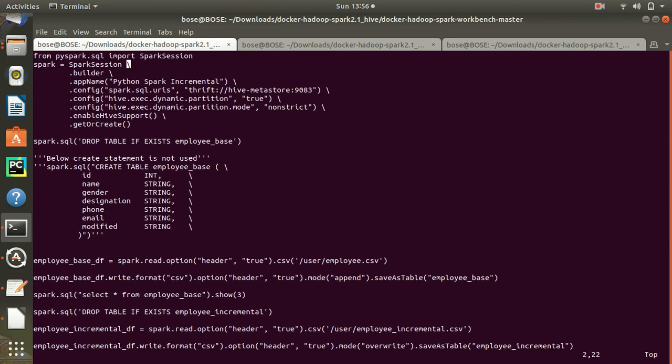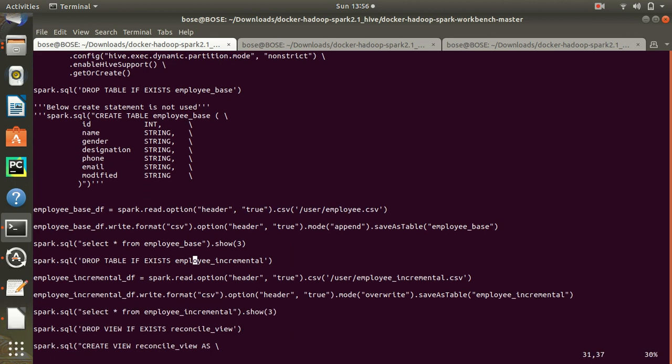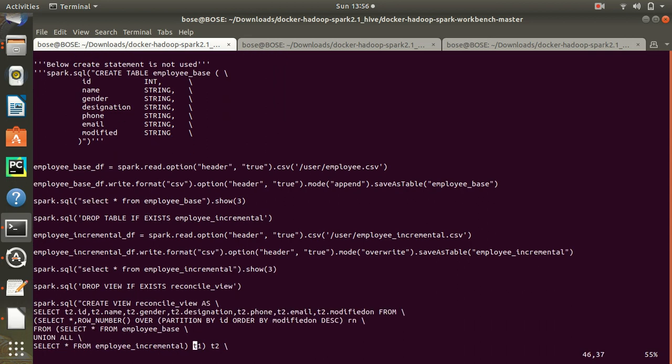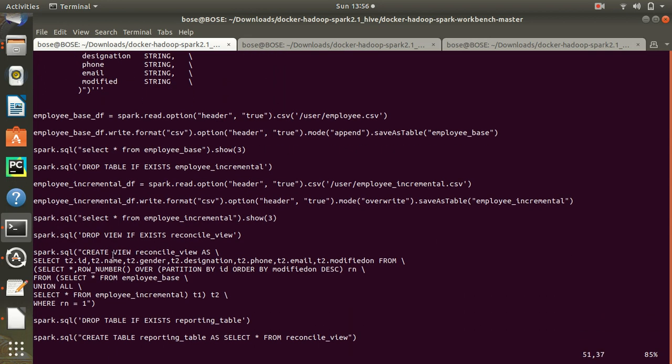I'm taking the data from the employee base, that is the normal data, and then the employee incremental data. Later on I am creating a view to take the latest data. You partition the data based on the modification date and take the latest data based on the ID, because the ID of Mason will be the same, right? Employee ID. So take his latest data with rank equal to 1. Then I am dropping the old and storing that in a reporting table.